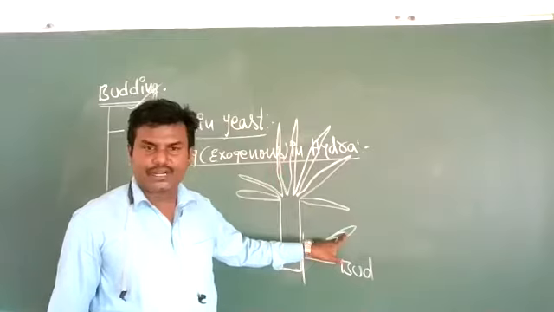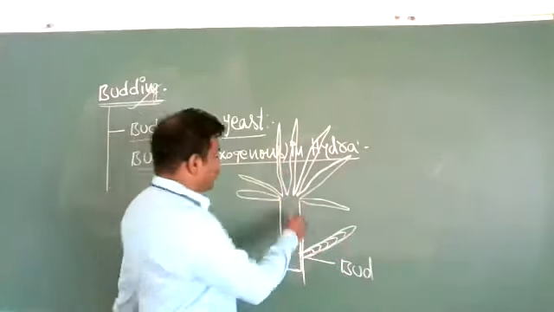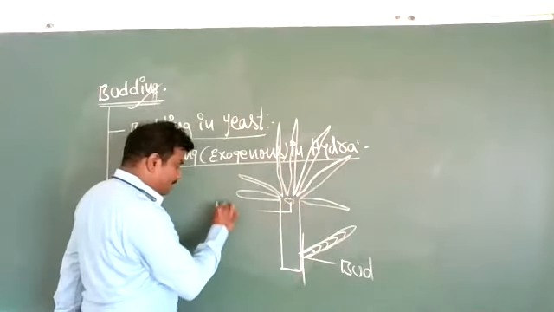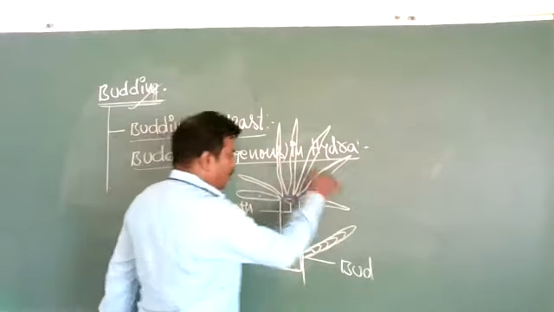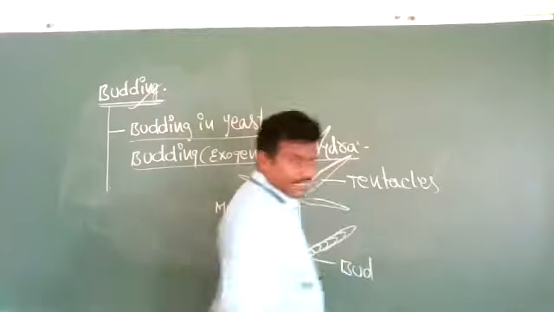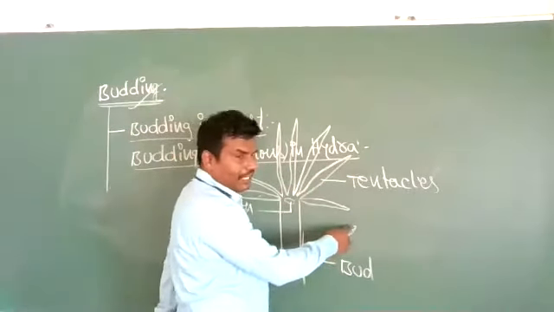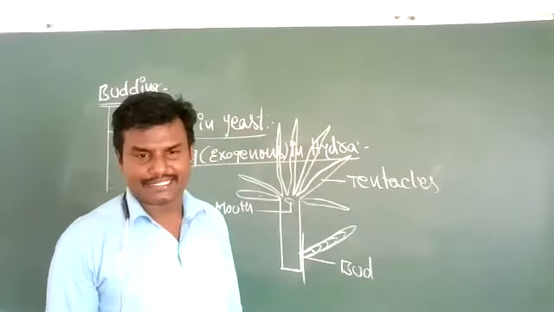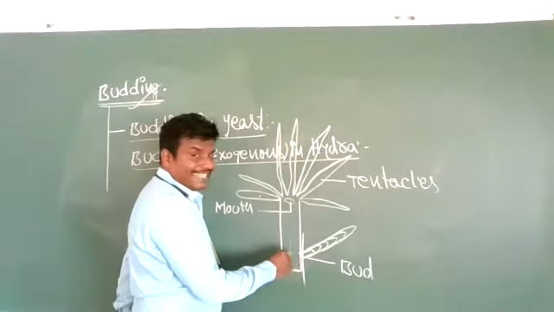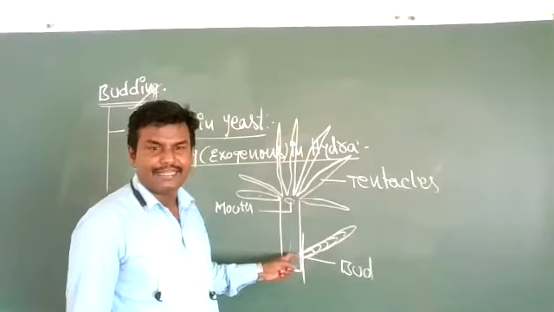This bud develops organs like mouth and tentacles. Here the mouth is located, and these are all called tentacles. Before detaching, it develops organs like mouth and tentacles. Thereafter, it is detached. The cavity in this one is called the enteron cavity. Hydra belongs to the phylum Coelenterata.